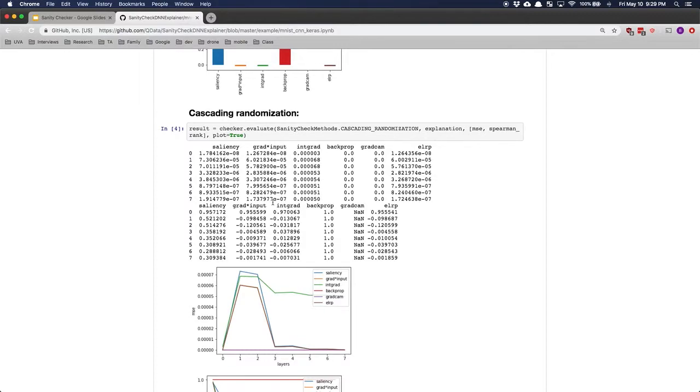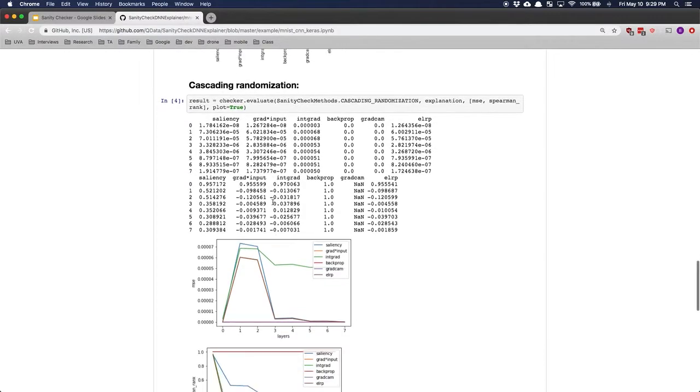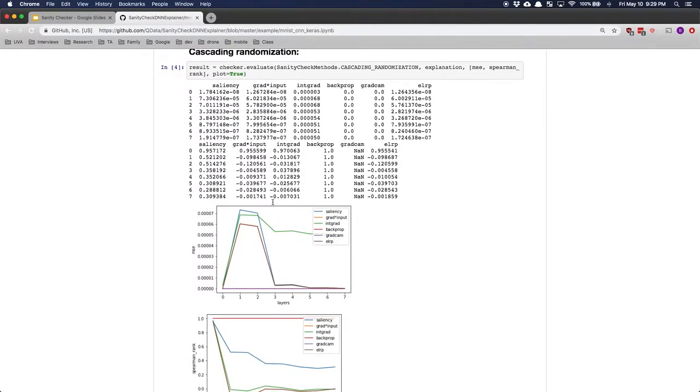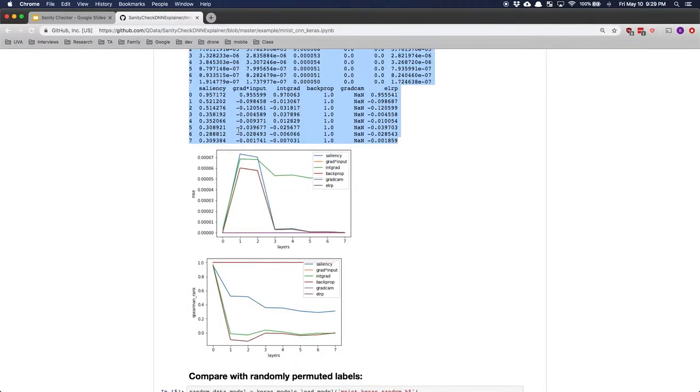Another feature that we have is cascading randomization, which prints out a layer by layer graph of the randomization as we perform calculations. So here we have a friendly, Excel-friendly chart to print out, and also we have the results for each different method for each different layer printed out as well.